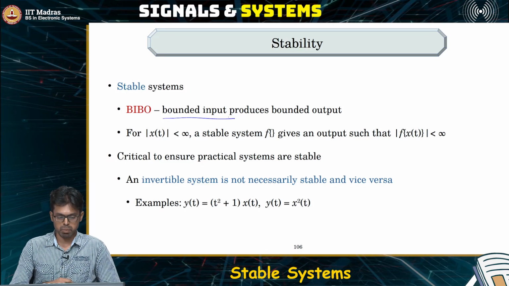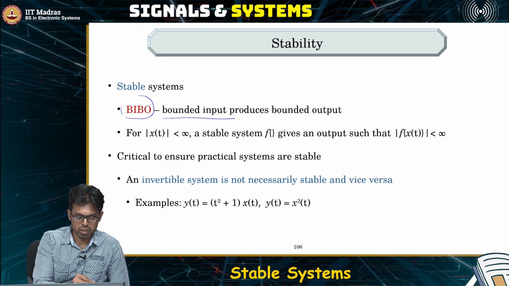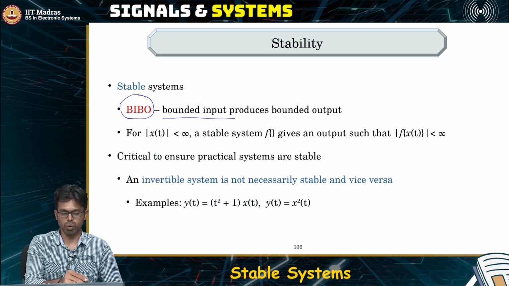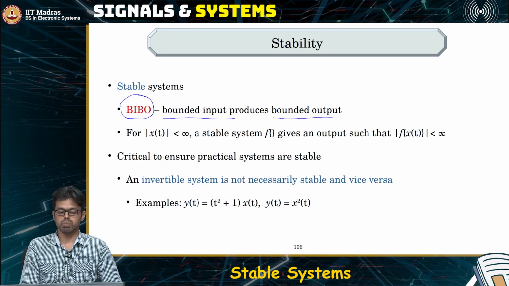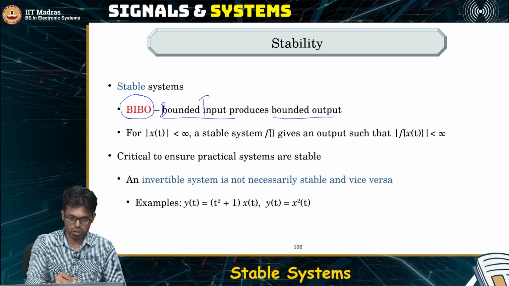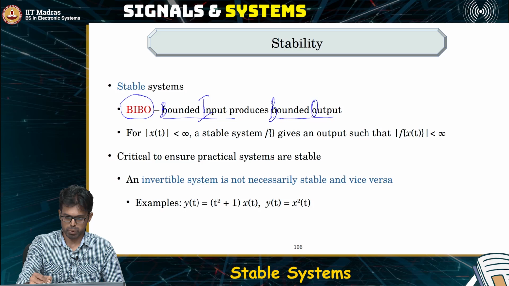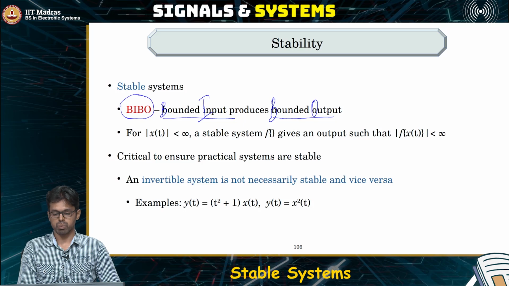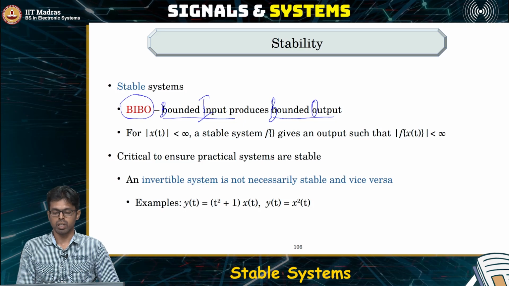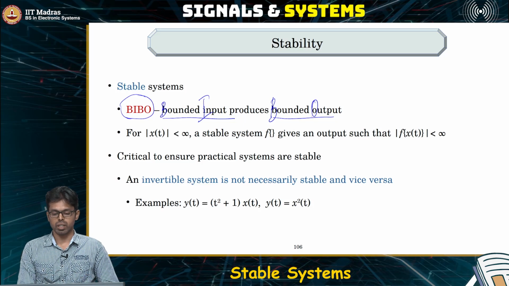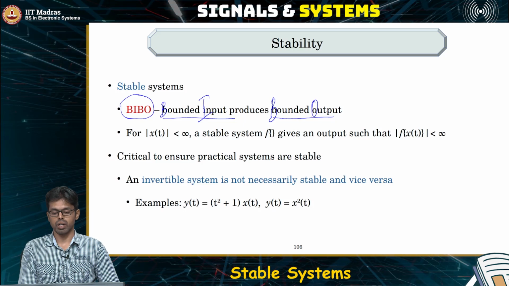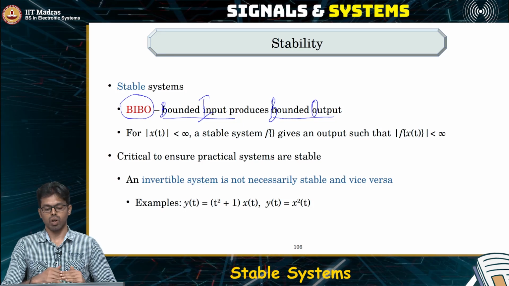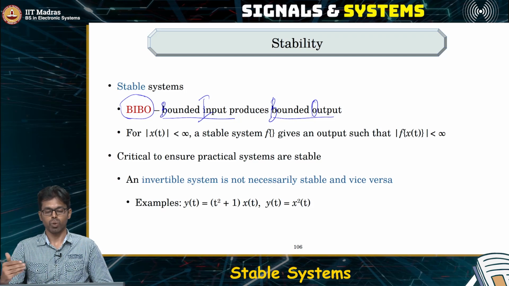And how do we characterize a stable system? We say that a stable system has this BIBO property, which means bounded input produces bounded output. Bounded input, bounded output is what we call BIBO. Such a system is called a stable system. You don't expect a system to produce unbounded output. So let's say you are listening to music, and you feed a nice music signal to your headphones, and the headphones produce a constant signal at maximum volume. Then it's going unstable basically.